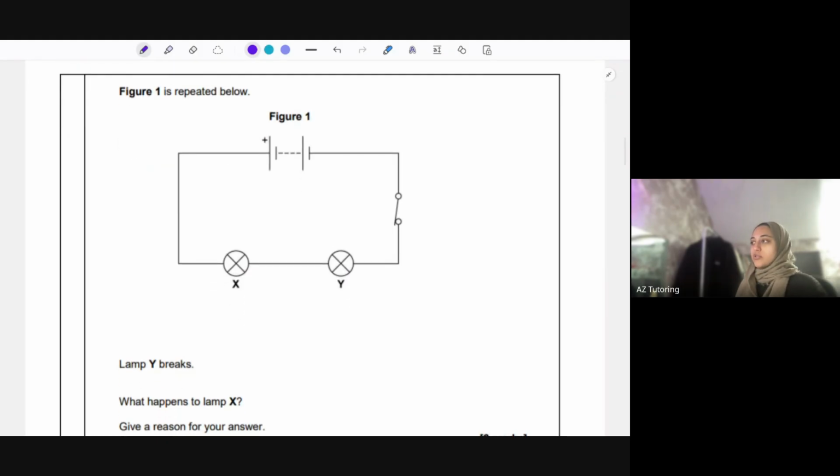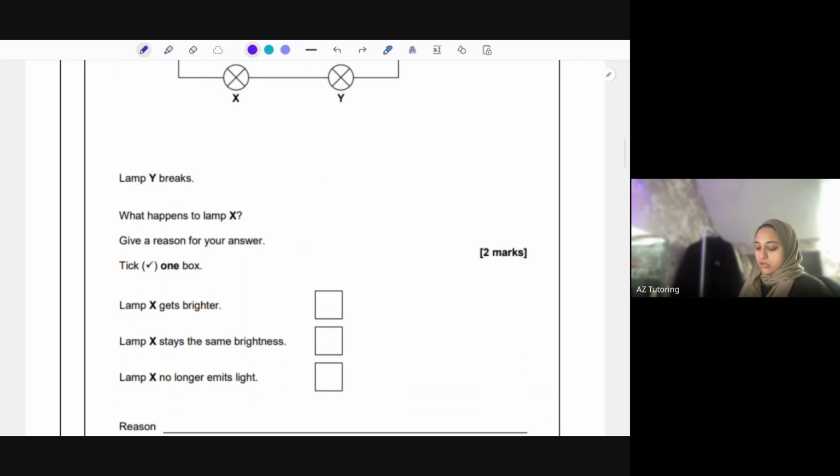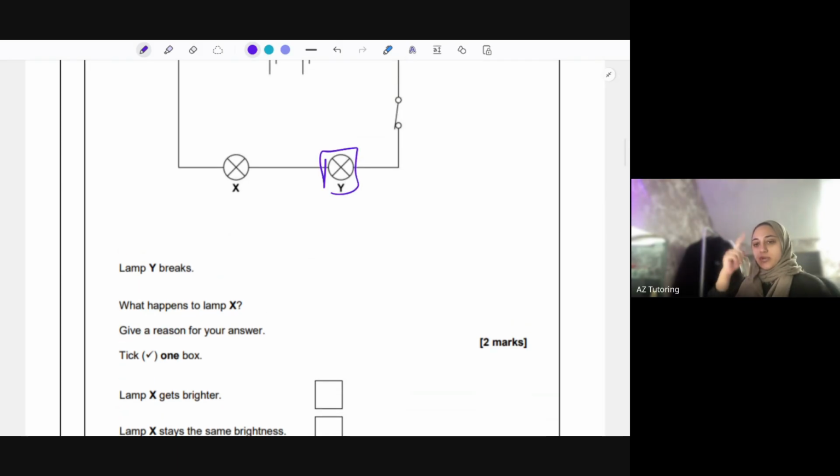Figure 1 is repeated below, so it's just the same one as before, just so we don't have to scroll up. Lamp Y breaks, so this one breaks. What happens to lamp X? Well, lamp X is no longer going to emit any light because the circuit's broken. If you break this part of the circuit, then because it's a series circuit, it's broken. Whereas in parallel circuits, you could potentially get away with that.